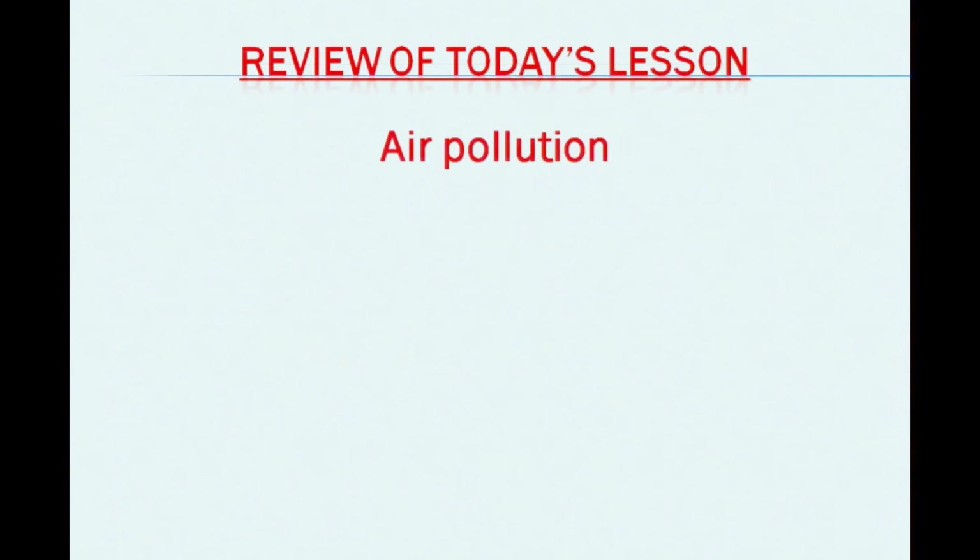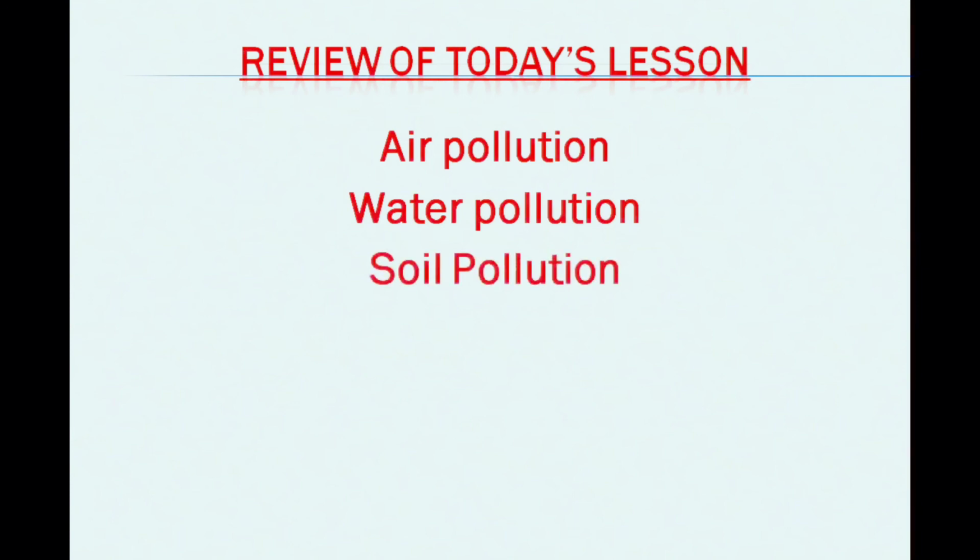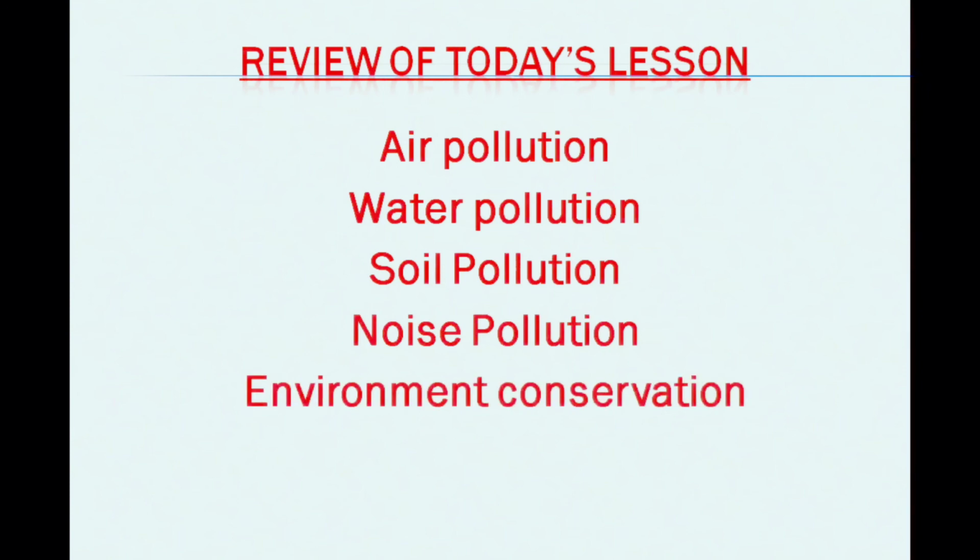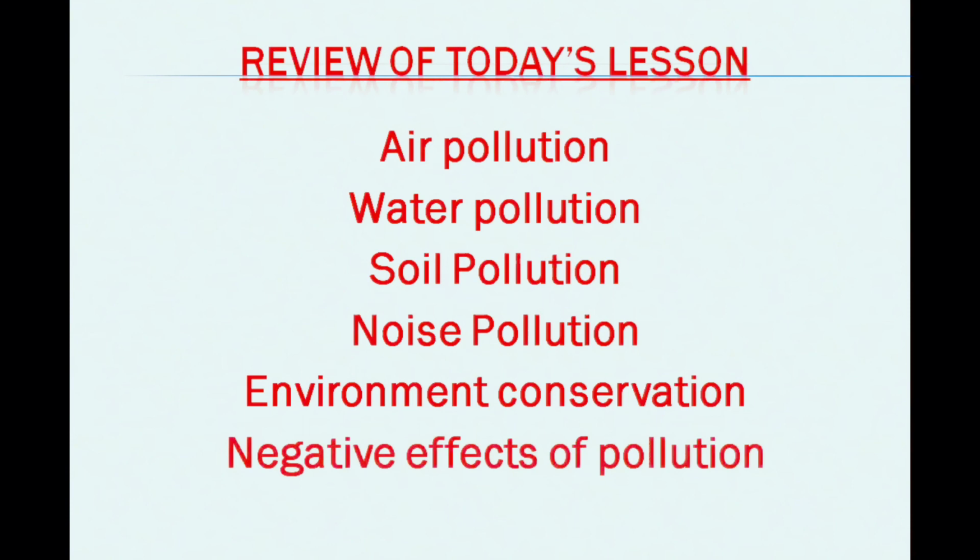Now students, review of today's lesson. So first is air pollution. Easily you can say the causes, effects, and prevention of air pollution, and water pollution also. And now you can easily say the definition of soil pollution, causes, effects, and prevention, and noise pollution also. And environmental conservation, I already told the definition of how you can conserve the environment. Easily you can say this topic. And negative effects of pollution. I already told when I discussed the overall chapter what will be the negative effects of air, water, soil, and noise pollution.